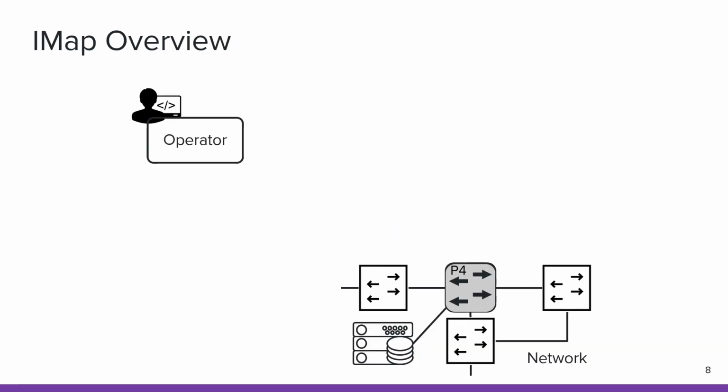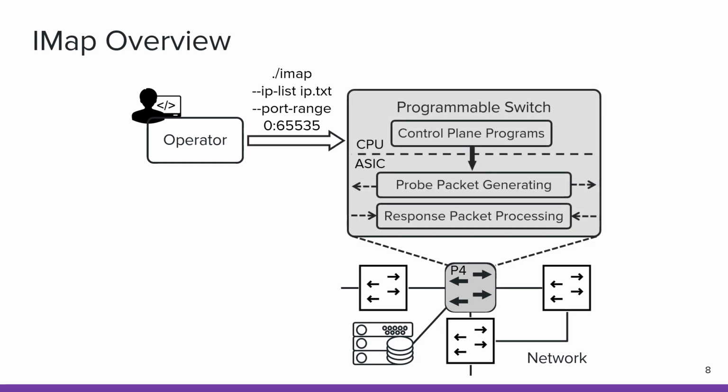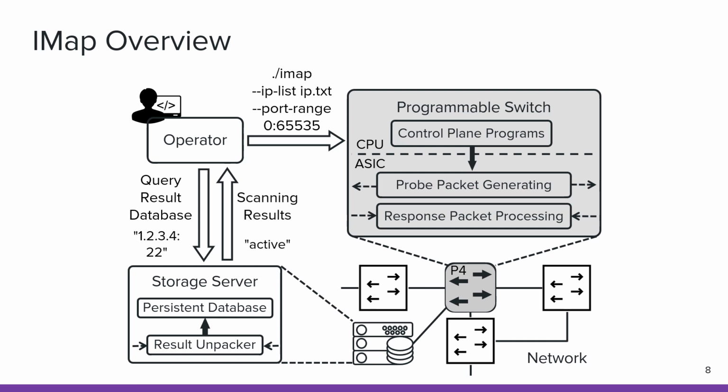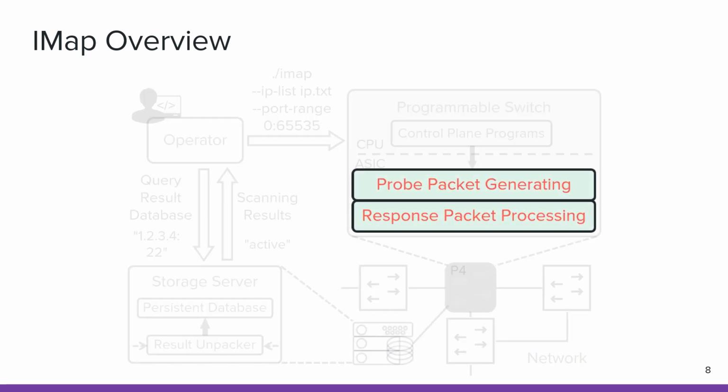The usage of IMap is similar to traditional network scanners. First, operators should specify the scanning space, which includes the address list and the port range. The control plane program parses configurations and issues the parameters into the packet processing logics. After that, IMap's data plane program generates high-speed probe packets and processes response packets accordingly. The scanning results, that is, the information extracted from the response packets, are written into a persistent database. Finally, operators can query the database to obtain scanning results. The core of IMap includes two modules, which we will describe in detail later.